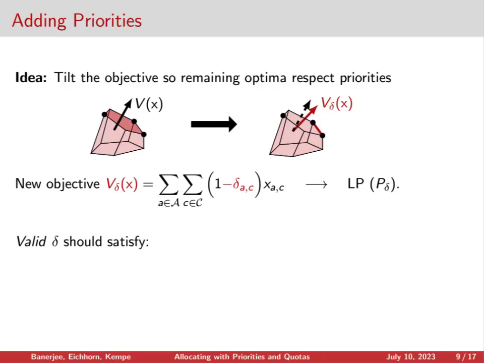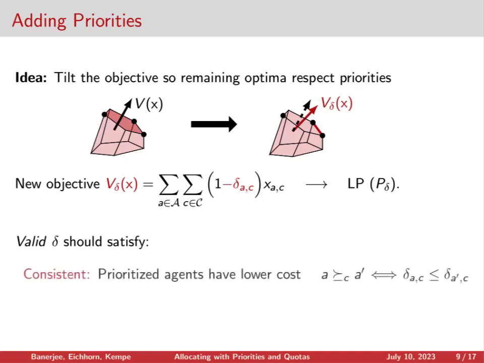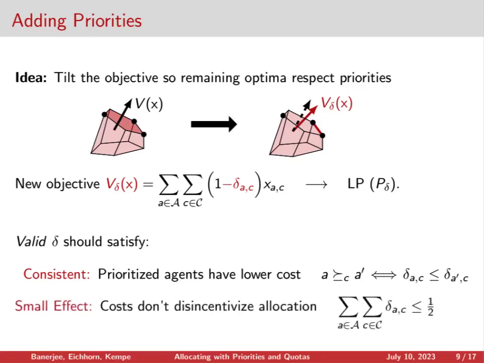Now, what properties do we want from these deltas? Well, we want to choose a perturbation that actually enforces respect for priorities. And we could do this by more heavily penalizing allocations to lower priority agents in the category. And the second thing that we want is that we never want these perturbations to actually reduce the total number of allocations that are made. And we can do this by ensuring that the sum of all of the perturbations is sufficiently small.